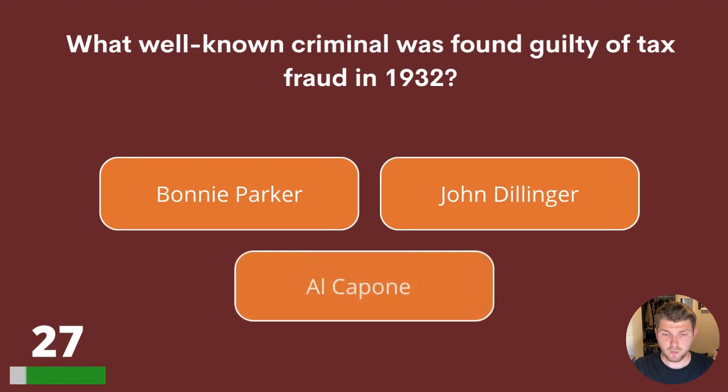Question 27. What well-known criminal was found guilty of tax fraud in 1932? Bonnie Parker, John Dillinger, or Al Capone?